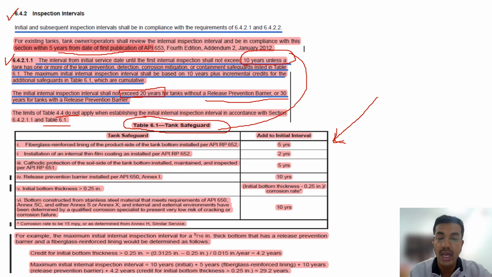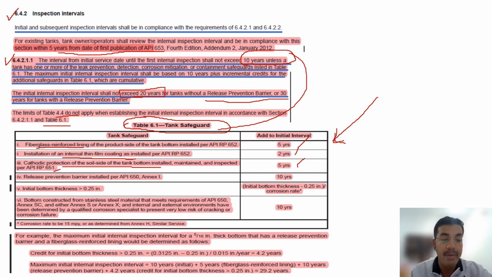Now, how do we calculate when we will do the internal inspection? 10 years is a must, so you have the 10 years. For Table 6.1, it says if a fiberglass reinforced lining is there, then add 5 years more. If installation of an internal thin film coating is there, then add 2 years more. If cathodic protection of the soil side of the tank bottom is installed, maintained and inspected as per RP 651, then add 5 years more.